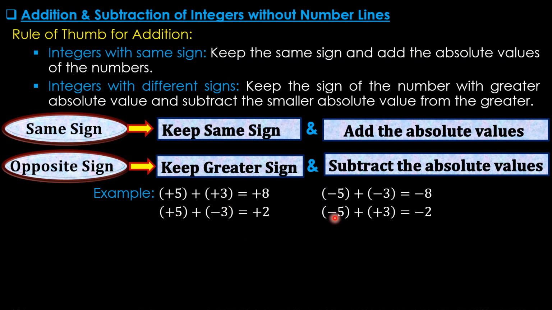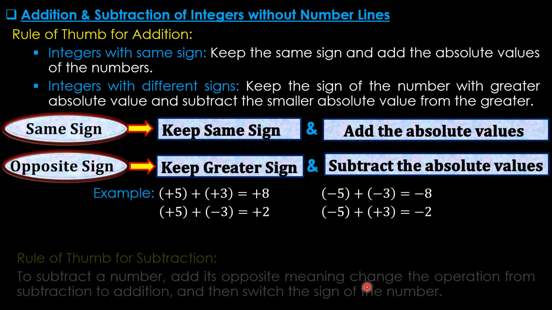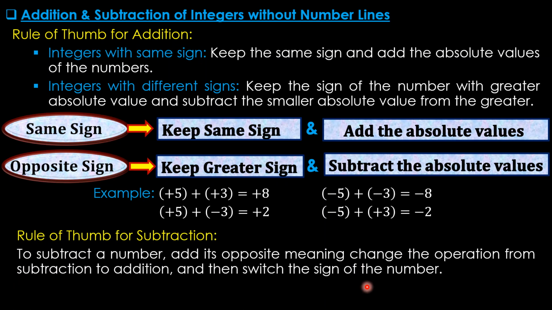Similarly here, minus 5 and plus 3, so opposite sign, that's why we take the greater sign here, minus. Then we disregard the signs and just consider the absolute values, which is 5 and which is 3, so 5 minus 3 equal to 2. That's how we complete these additions here. But rule of thumb for subtraction, very similar.